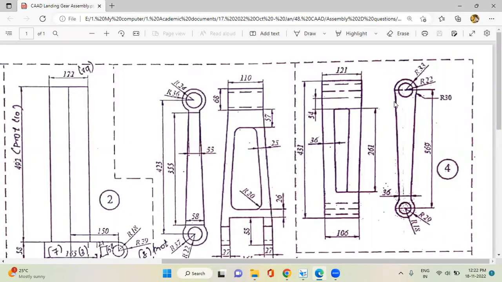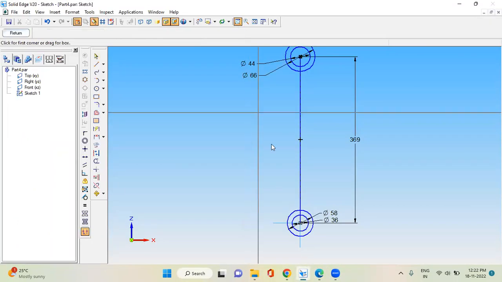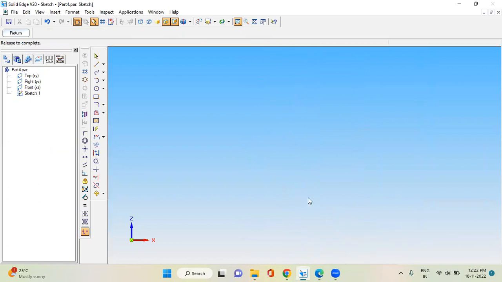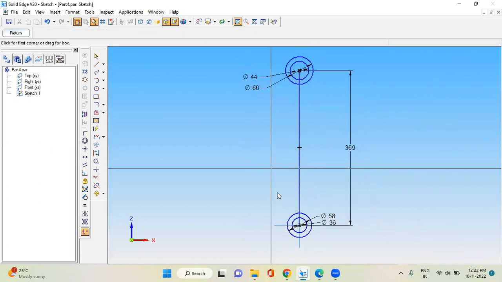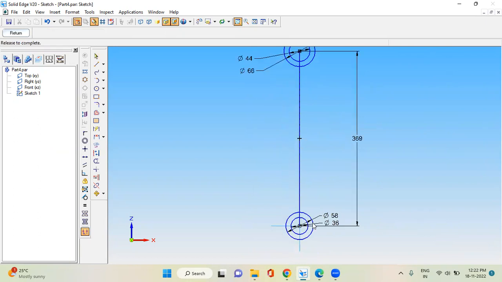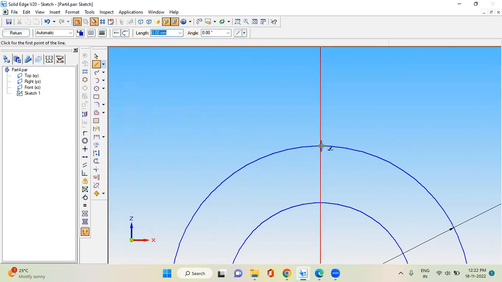With this distance you can draw a tangent here. So zoom this area. Take a line of 18 on both sides, that is half of 36.